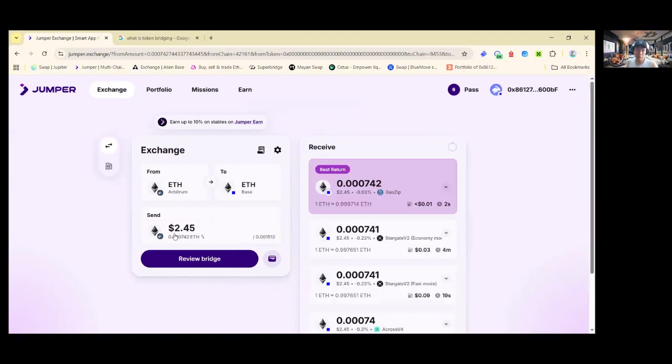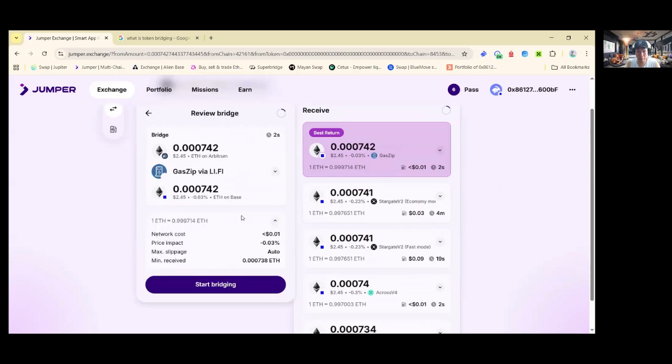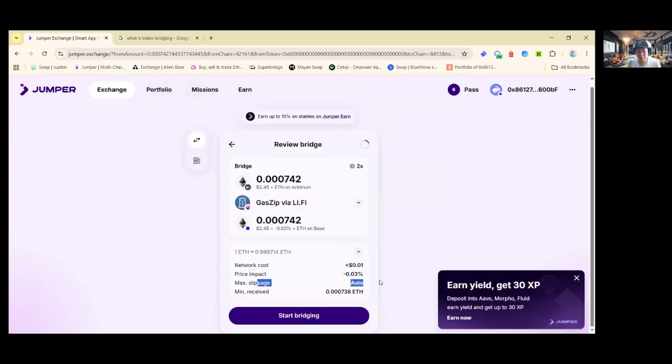So let's say I want to transfer $2.45. Make sure to check how much the fees are and how fast the time is. Then you want to check your slippage as well, right? Review, then check that your slippage is auto, price impact should be fine, network cost less than 1%. That is usually the case for layer 2s on the Ethereum network.